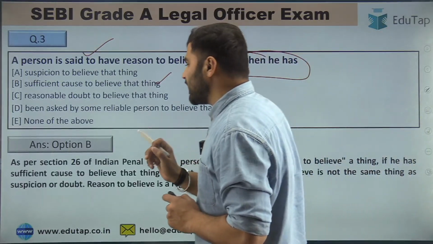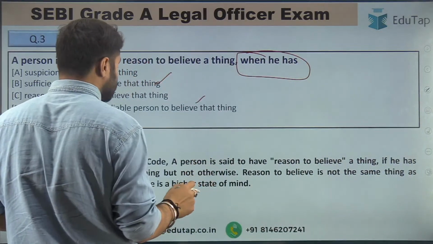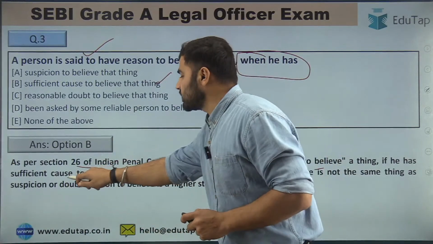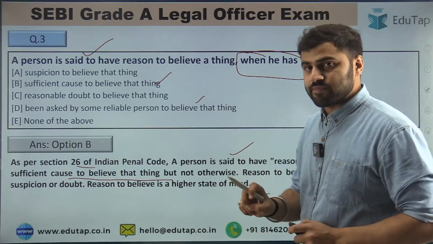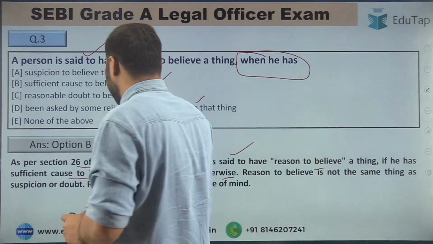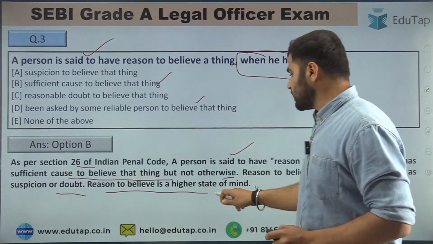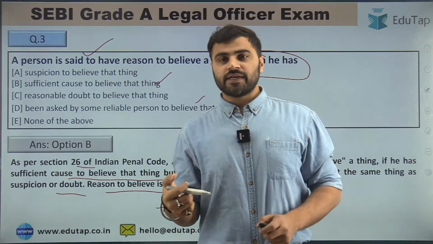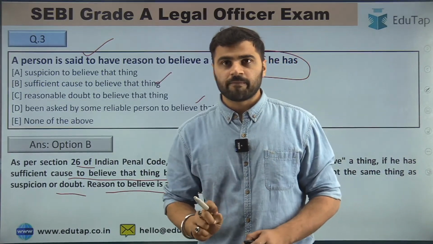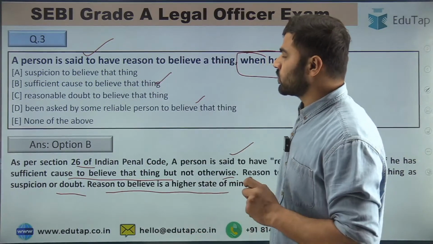So if you read section 26 of the Indian Penal Code, it mentions that a person is said to have reason to believe a thing if he has sufficient cause to believe that thing, but not otherwise, right? So reason to believe is not the same thing as suspicion or doubt. Reason to believe is a higher state of mind. Right, guys? So for that you have to read section 26 of the Indian Penal Code. Now let's move to question number fourth.